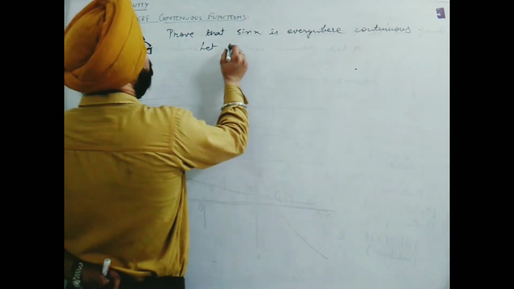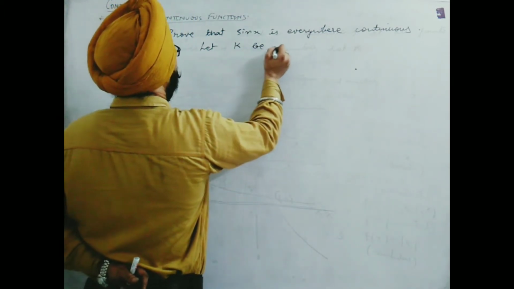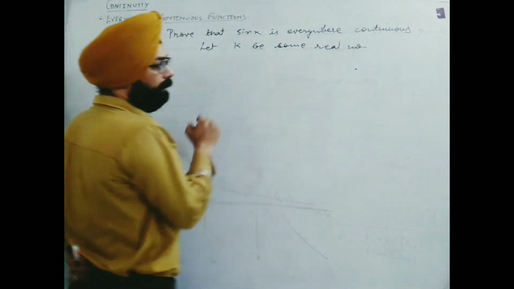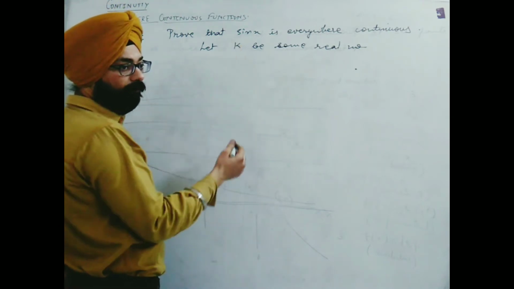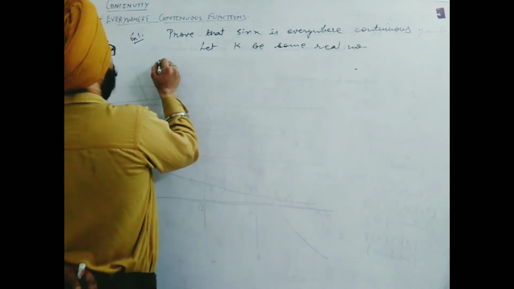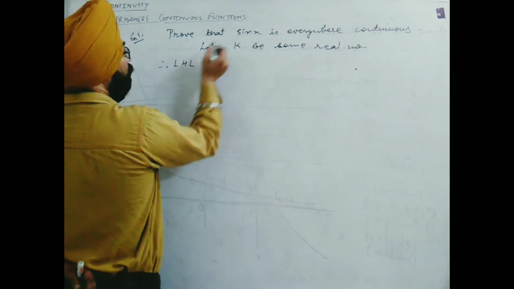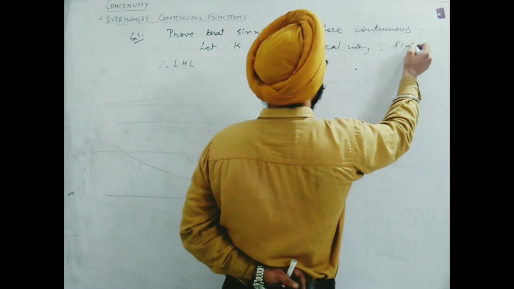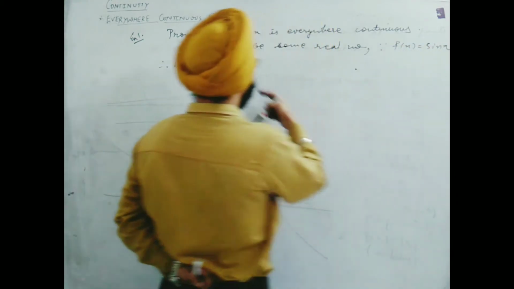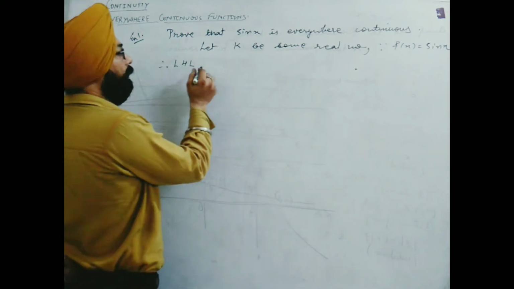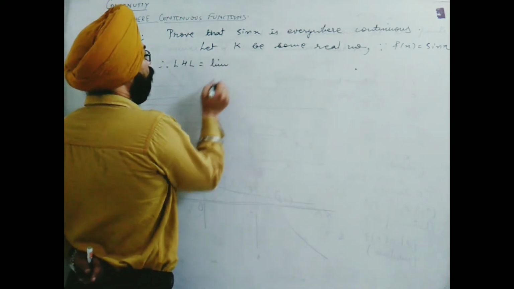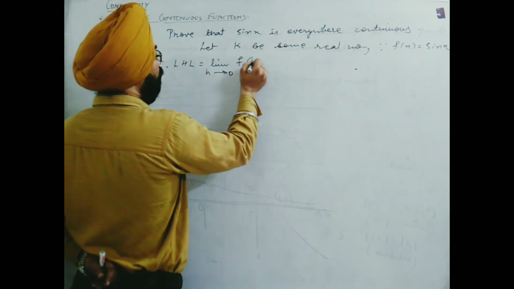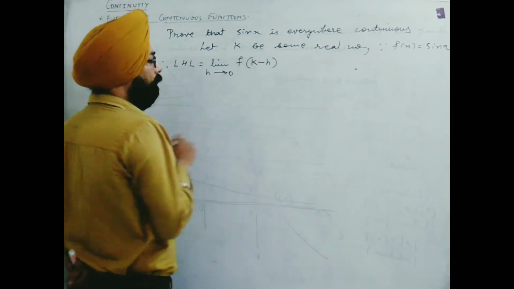So let k be some real number, any real number. We have considered a particular real number k. So we will think of this only while proving, for LHL, RHL, and we will find f of k. Therefore, LHL. Now given function is sin x. Here you can write, since f of x is equal to sin x, because every time in LHL we need f of x. LHL is equal to limit h tends to 0, and the reference value is k minus h, we will write here.